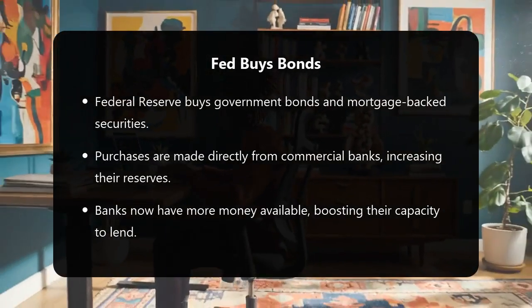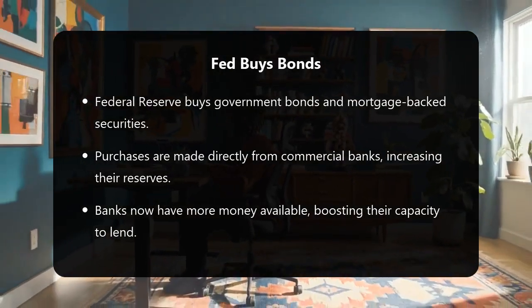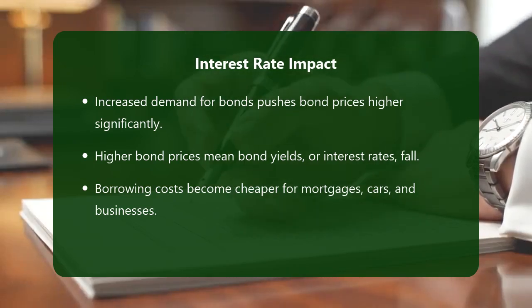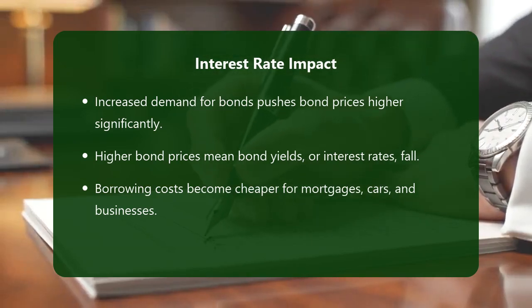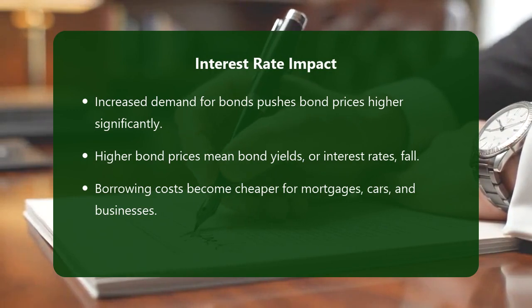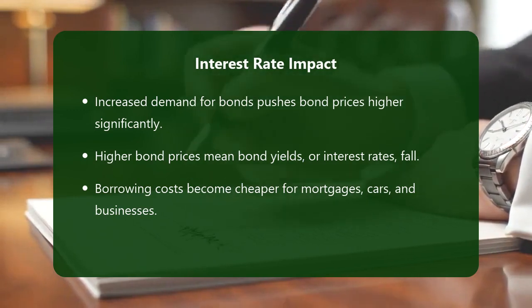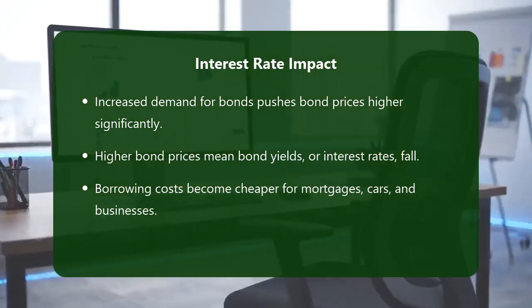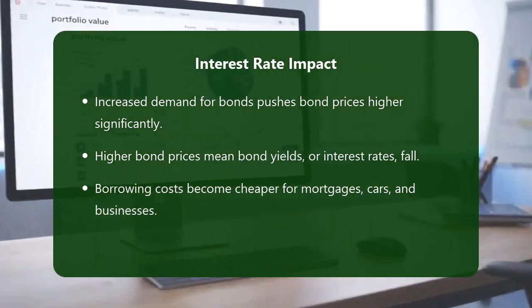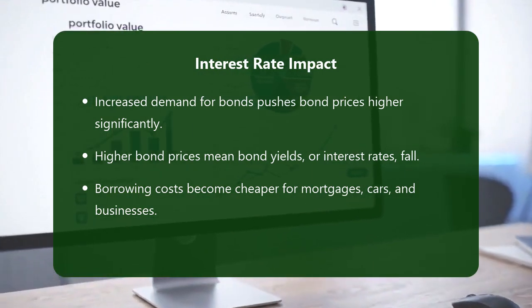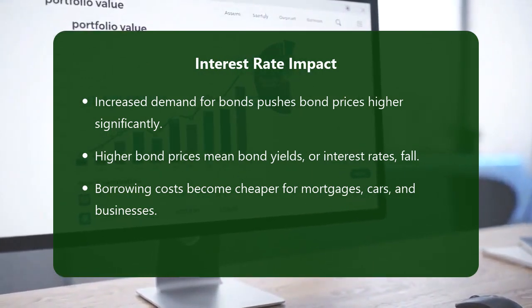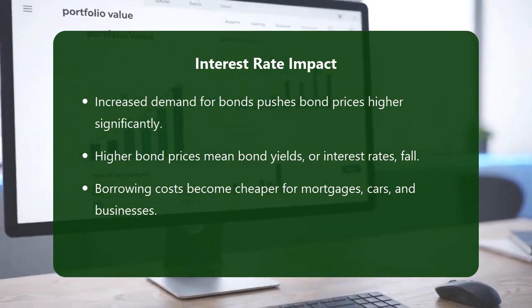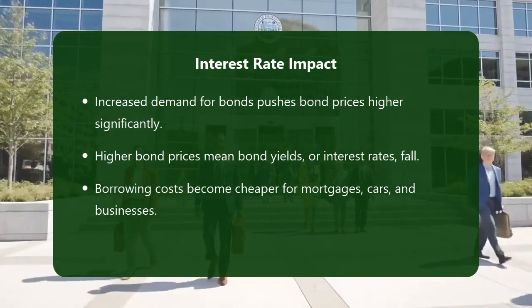When the Fed buys bonds, it creates demand. This increased demand pushes bond prices up. Higher bond prices mean lower bond yields. Bond yields are essentially interest rates. So, borrowing costs across the economy fall. Mortgages become cheaper. Car loans become more affordable. Business loans also see lower rates.